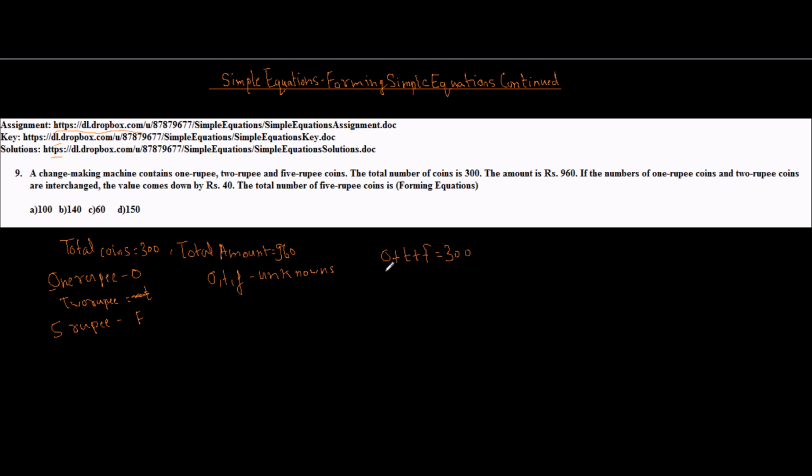Okay, so 1 rupee coin, number of 1 rupee coins is O. So total amount contributed by 1 rupee coins is O into 1.